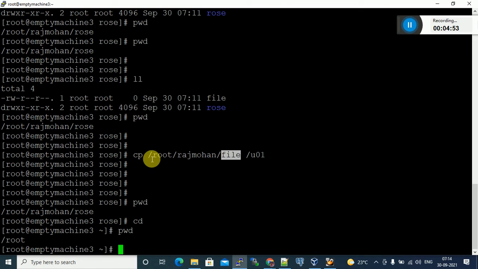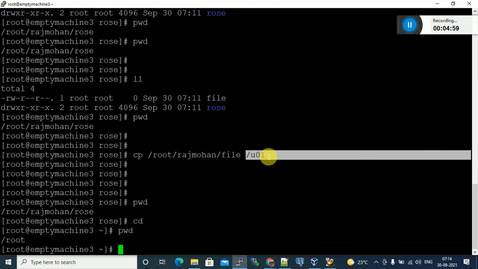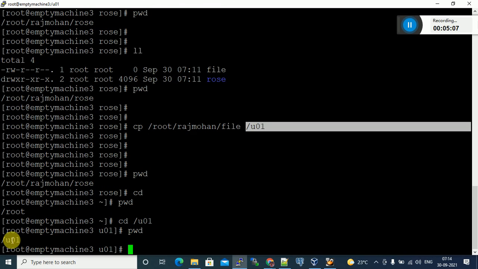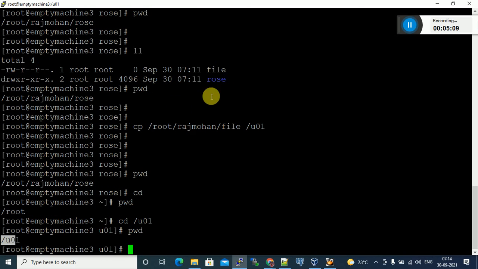Or else go to this directory and use cp file to /user1. Even though my current directory is user1, I can copy this file to some other location. How to copy? cp only, but you have to specify the full path and file name.